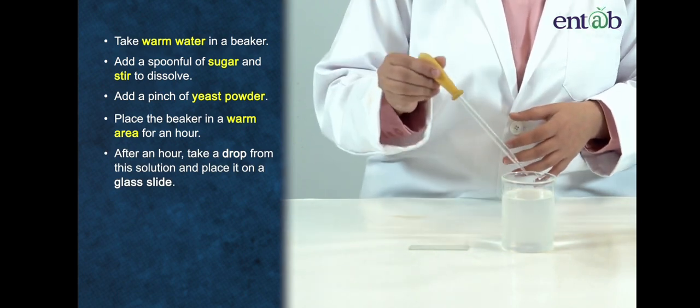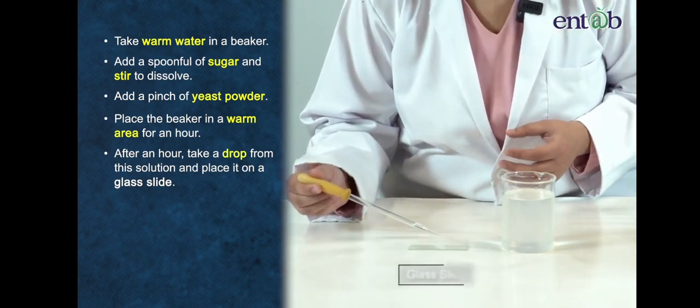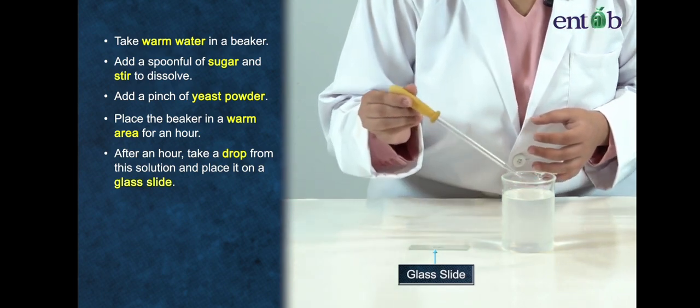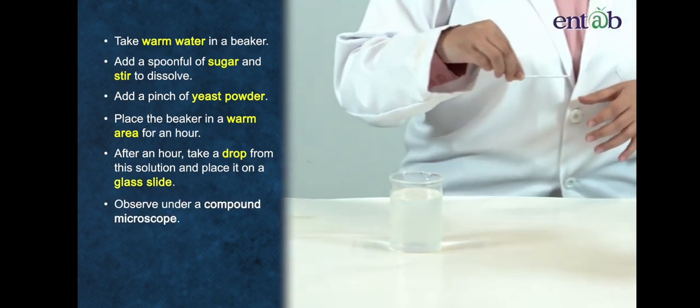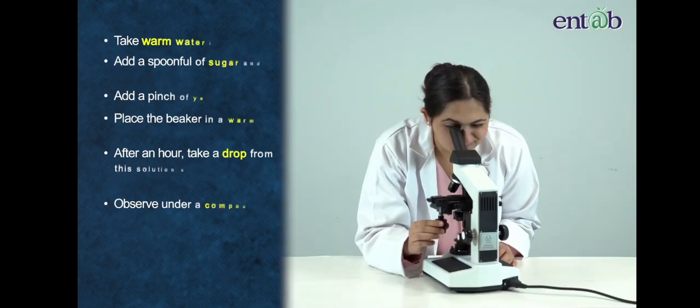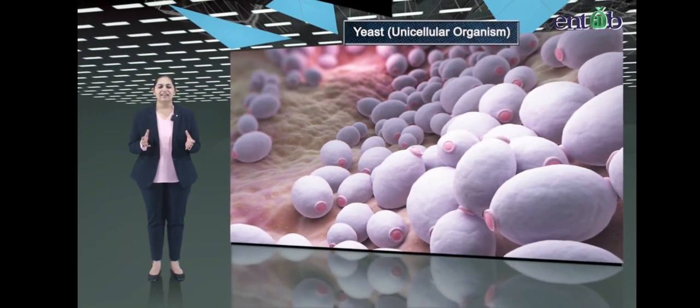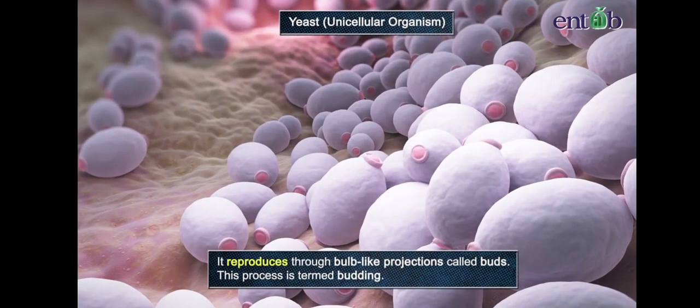After an hour has passed, take a drop of this liquid and place it on the glass slide. We will then place the slide under the compound microscope and observe. You will observe the formation of new yeast cells. Yeast is a unicellular organism that reproduces through bulb-like projections called buds.